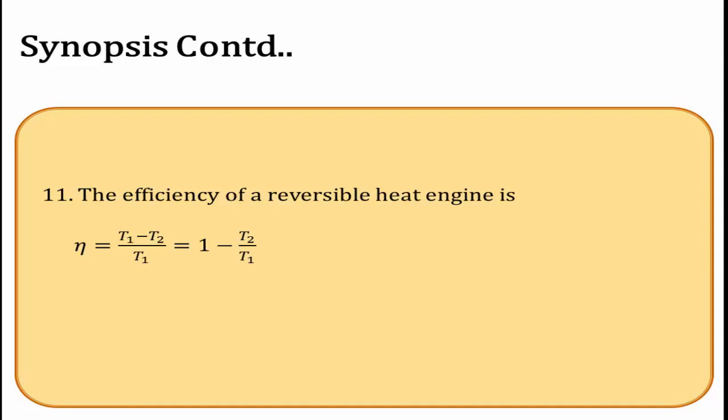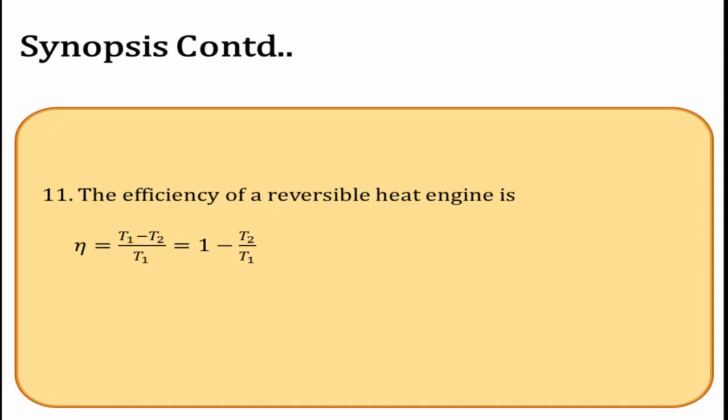The efficiency of a reversible heat engine, that is eta, is equal to (T1 minus T2) divided by T1, or 1 minus T2 divided by T1. Here in the case of a heat engine, source and sink are the main important parts. Source means the body maintained at higher temperature, sink means the body maintained at lower temperature. In between source and sink, the working substance is placed. The working substance absorbs heat from the source and converts it into work done, and some amount of energy is ejected to the sink.